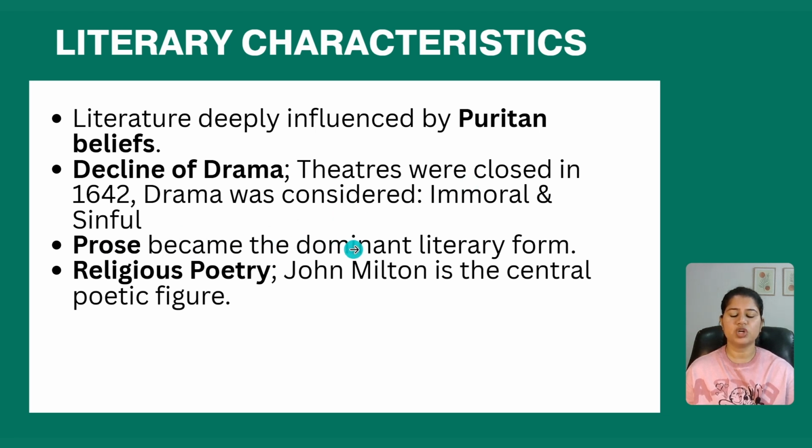Then prose became the dominant literary form because drama was slowly declining and the writers started writing prose. Then we have religious poetry. John Milton is the central poetic figure. So, in the literary characteristics, do remember that literature was deeply influenced by Puritan beliefs. There was decline of drama, prose became the dominant literary form, and writers started writing religious poetry.